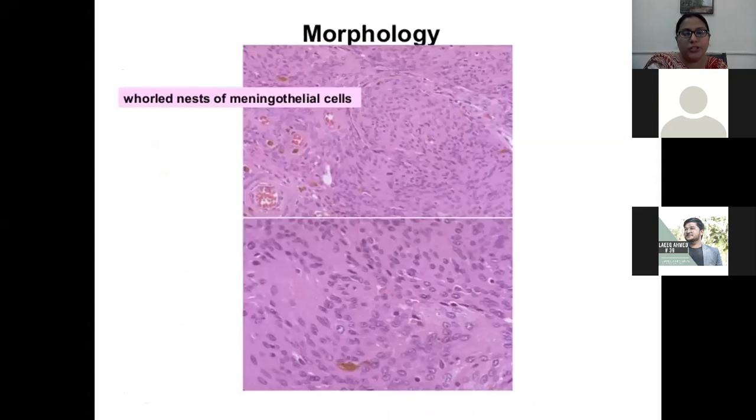So as you can appreciate, this is the microscopic image of meningioma. This microscopic image can be asked in your OSPE, so keep it in your mind. The tumor is arranged in a meningothelial pattern, in a whirling pattern. The tumor cells are set very tightly together so that the cell membrane is not prominent. The individual cell membrane is not visible.